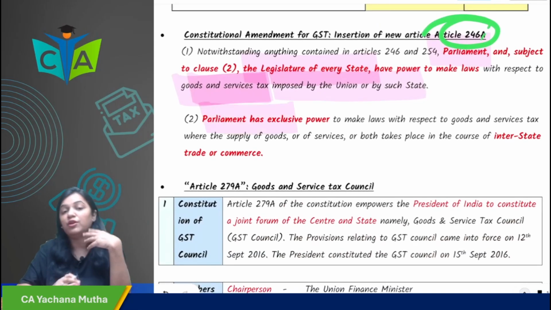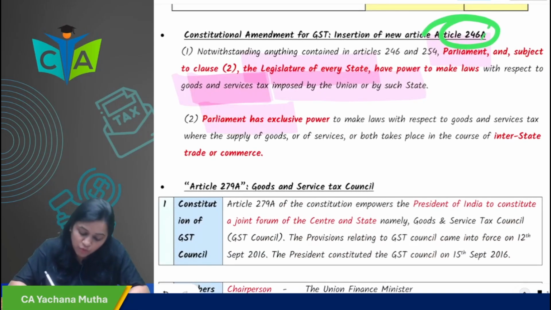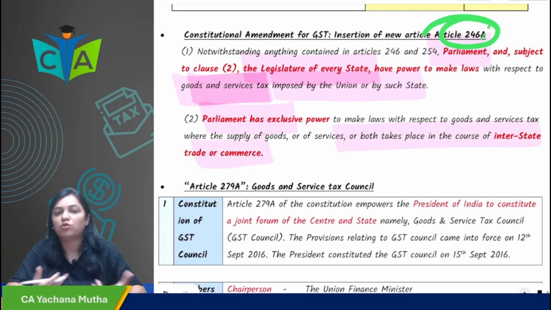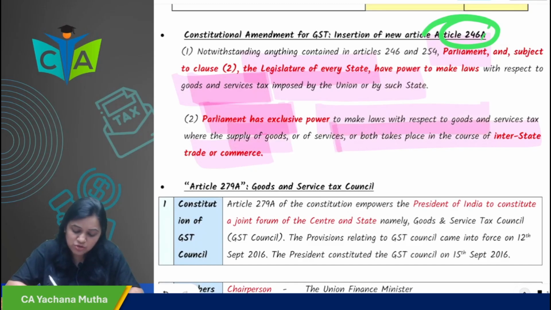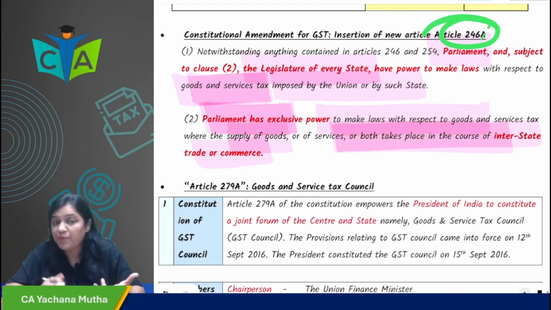And they have given exclusive power to parliament to make law with respect to interstate trade or commerce. With respect to interstate trade or commerce, they said parliament has exclusive power to make law.